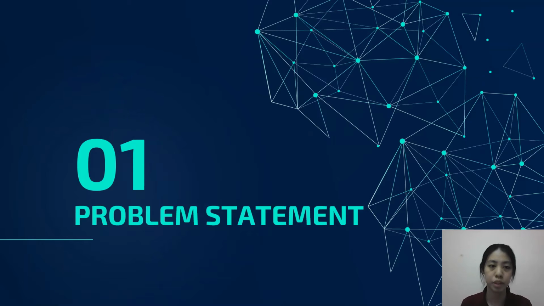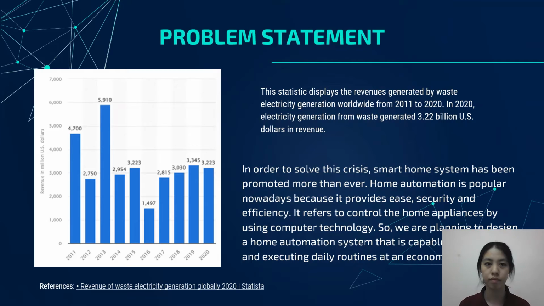So the first topic is problem statement. By looking at this graph, it displays the revenues generated by waste electricity generation worldwide from 2011 to 2020. In 2020, electricity generation from waste generated $3.22 billion in revenue.